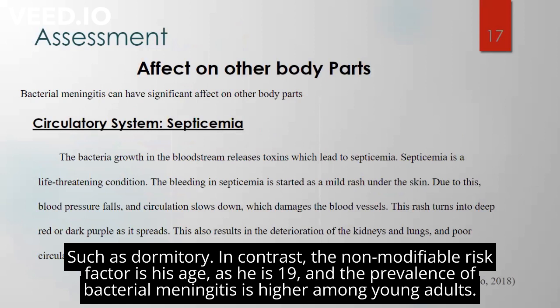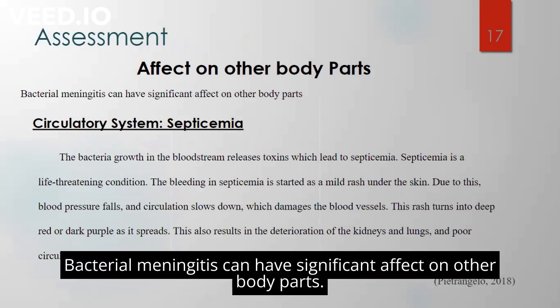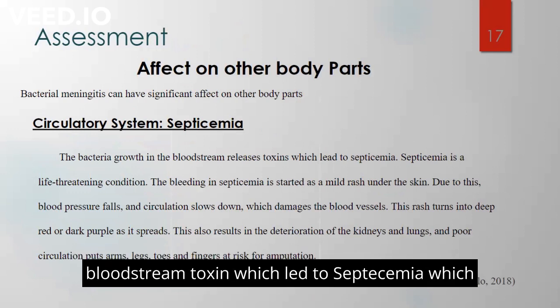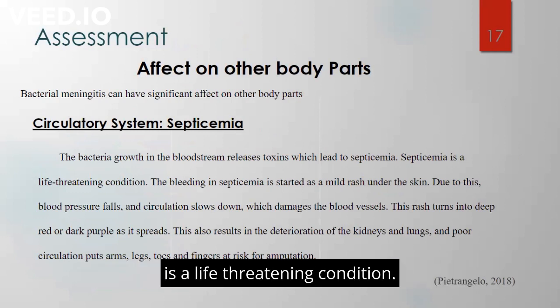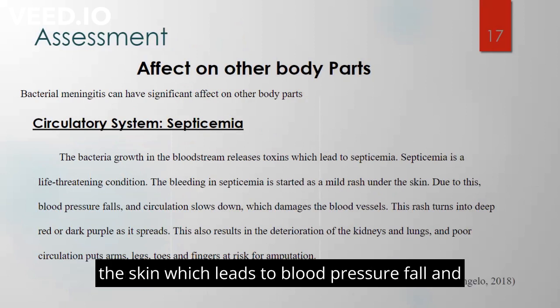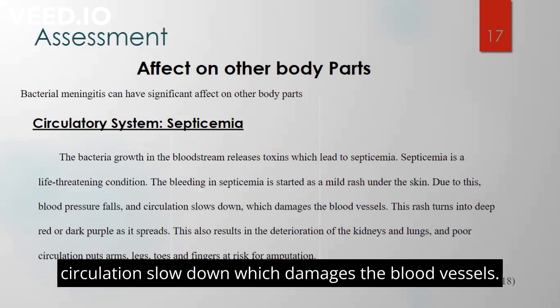Bacterial meningitis can have significant effects on other body parts. Let's discuss the effect on the circulatory system, where it causes septicemia. Bacterial growth in the bloodstream releases toxins which lead to septicemia, which is a life-threatening condition. Bleeding in septicemia starts as a mild rash under the skin, which leads to blood pressure fall and circulation slowdown, which damages the blood vessels.